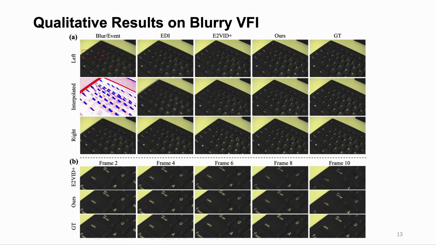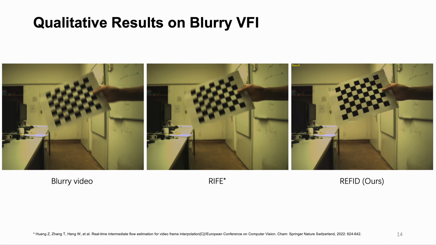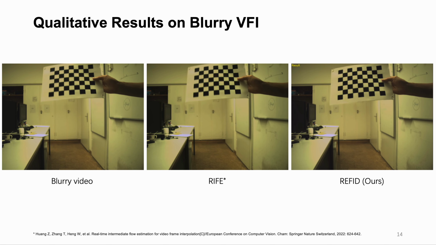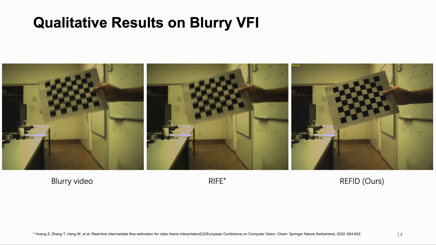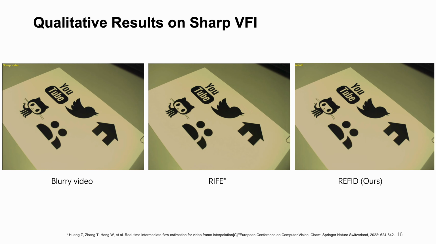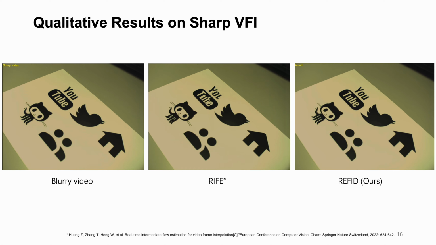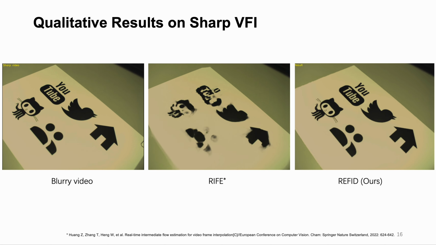This slide shows some qualitative results on blurry frame interpolation. Compared with other methods, our REFID shows fewer artifacts. In the comparison with the frame-based method on HighREV, our method deblurs each frame and produces natural high FPS video. In the sharp frame interpolation task, our method also outperforms other methods with fewer artifacts and better consistency. By utilizing the event information effectively, our result shows fewer artifacts.